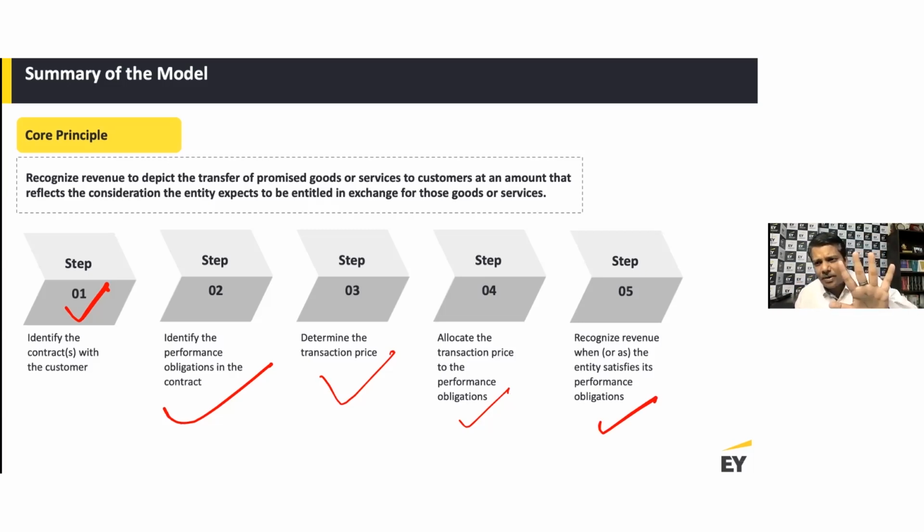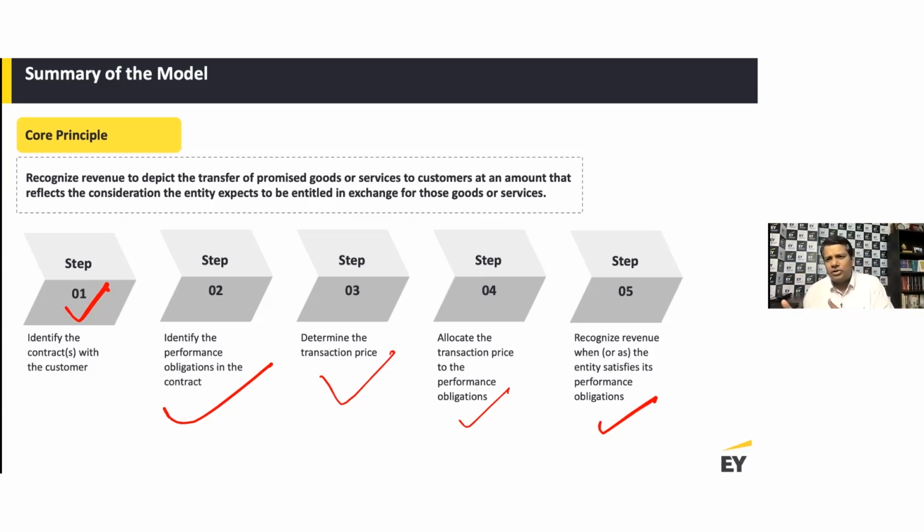So the 5-step approach: identify the customer, determine all your performance obligations, determine the transaction price, allocate the transaction price to each performance obligation, and then record revenue as and when these performance obligations are fulfilled. All of these need to come together for appropriate revenue recognition.